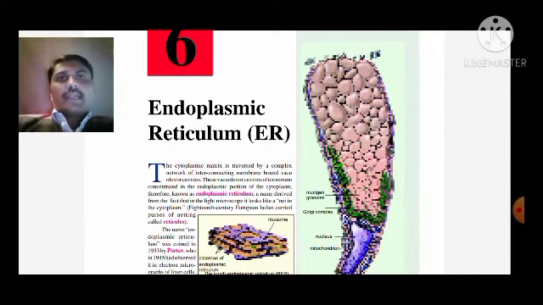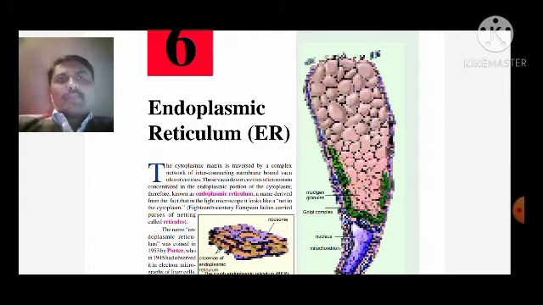The figures, diagrams, or matter contents whatever you are observing in this video are from the book of Verma and others, known as Cell and Molecular Biology, Plant Ecology. The diagrams and figures are from the said book.